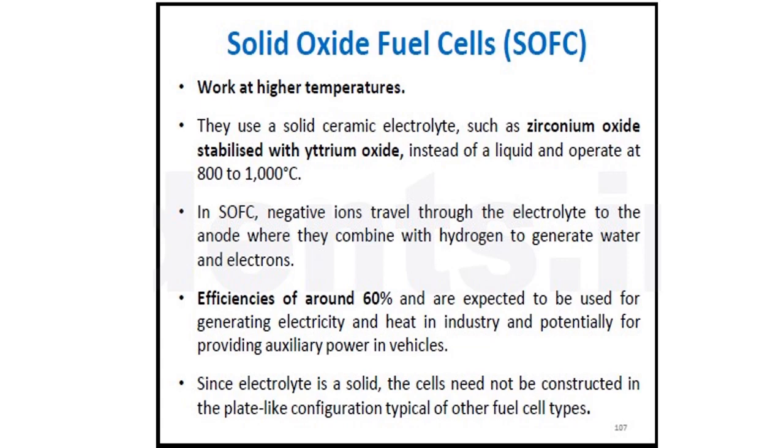So here it is in the reverse way. The negative ions, that is the O negative ions, combine with the hydrogen to generate water and electrons. Efficiency is around 60%, and they are expected to be used for generating electricity and heat in industry and potentially for providing auxiliary power in vehicles. Since the electrolyte is a solid, the cells need not be constructed in the plate-like configuration typical of other fuel cell types, because the electrolyte is already a solid structure.